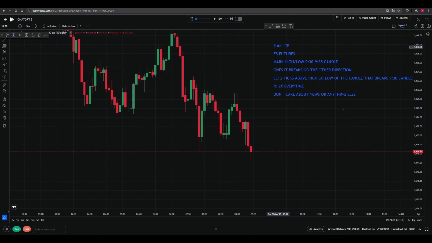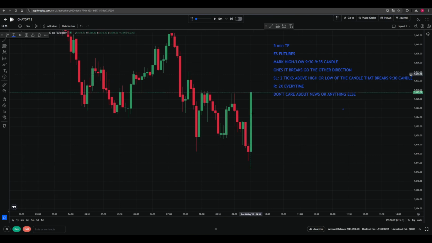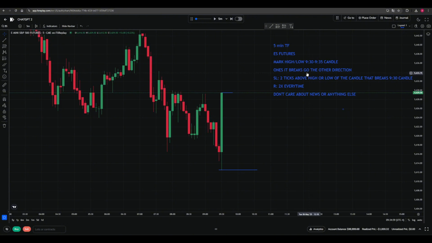So we are on the 5-minute time frame. We trade ES futures. It doesn't matter what instrument or where you trade. Then you mark the high and the low of the 9:30 to 9:35 candle. So this is the 9:25 candle. You click here. This is the 9:30 to 9:35 candle. So you mark the high and the low. The high is there. The low is down here. And then once it breaks, you go the other direction.